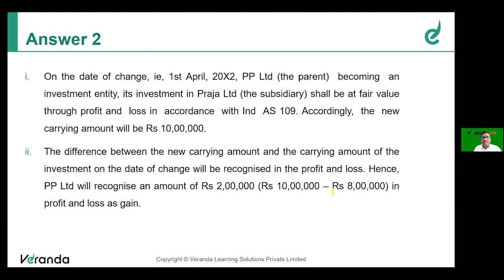So the 2 lakh will be taken to P&L, correct? The difference between the new carrying amount and the carrying amount of investment at the date of change will be recognized in P&L. Therefore, the 2 lakh difference will be taken to P&L as a gain. It will increase the carrying amount of investment. Clear? In other words, debit investment in Praja Limited 2 lakh, credit P&L account 2 lakh. Carrying amount will increase to 10 lakh. 8 will become 10 lakh now.